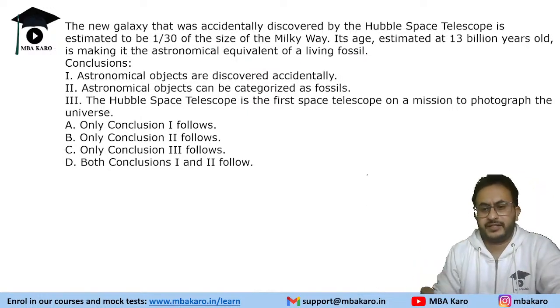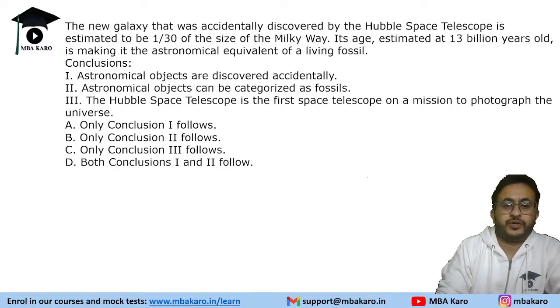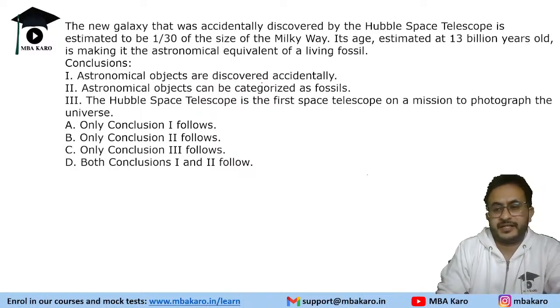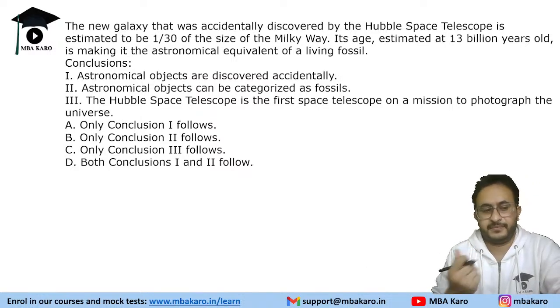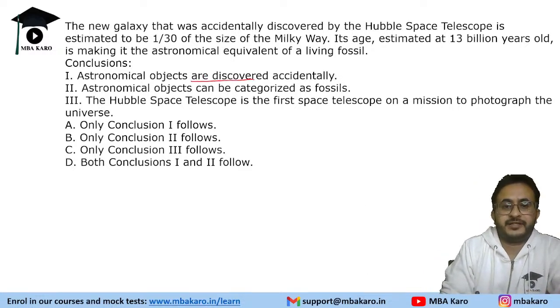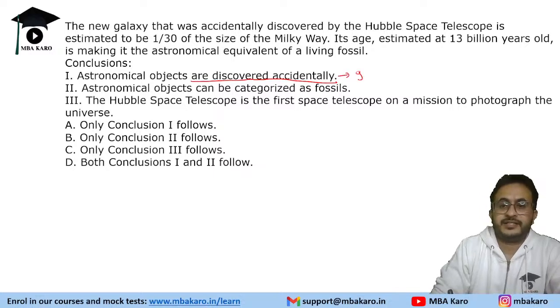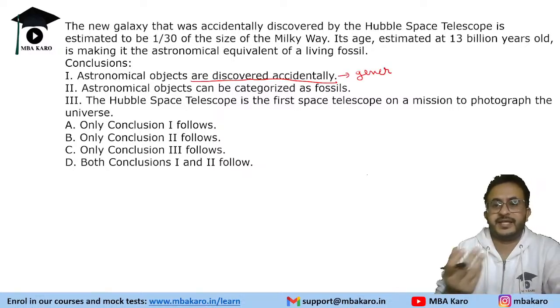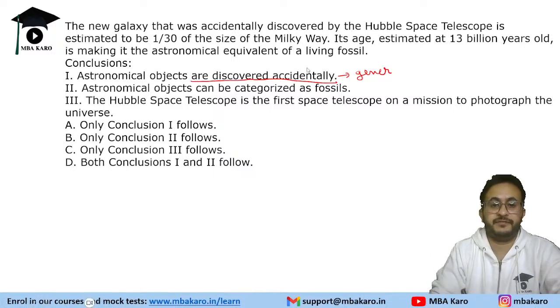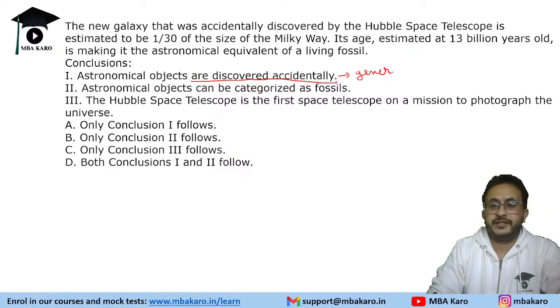So a galaxy has been discovered accidentally. Now, the first conclusion says that astronomical objects are discovered accidentally. Focus on the words. What does "are discovered accidentally" mean? It's a generalization. When you say this, here we have used "are" because we are dealing with plurals, so they are discovered accidentally. So that's a generalization, right?